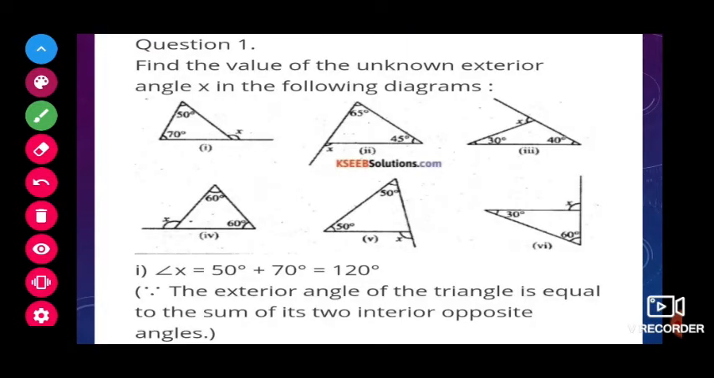Now we will see 6.2. Find the value of the unknown exterior angle X in each of the following. We already know the formula. The exterior angle will always be equal to the sum of the two interior opposite angles.